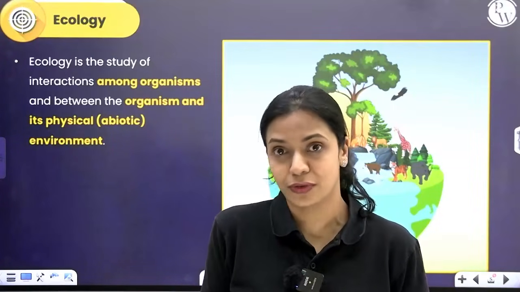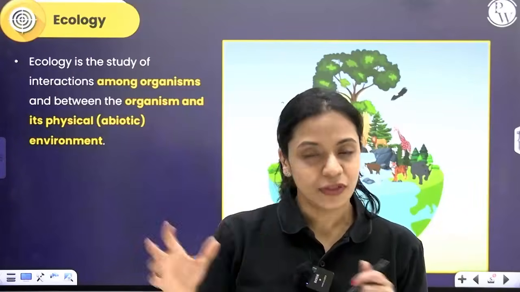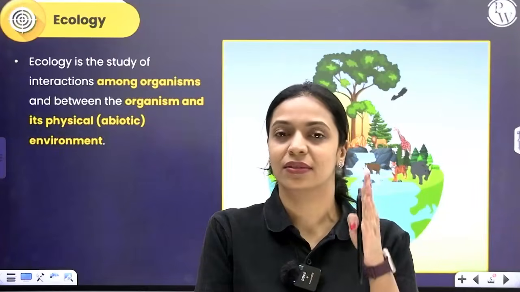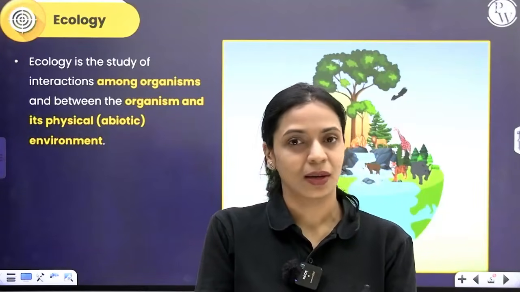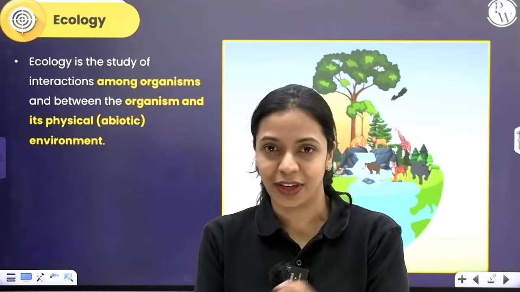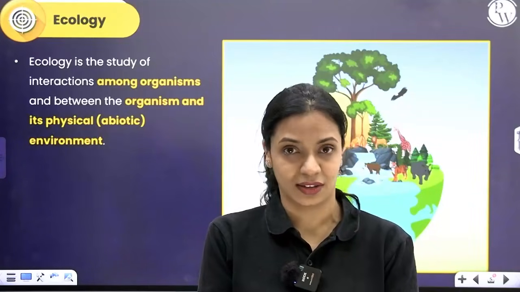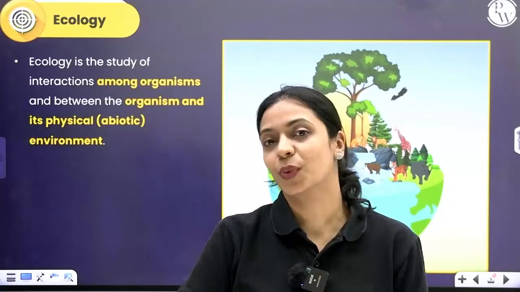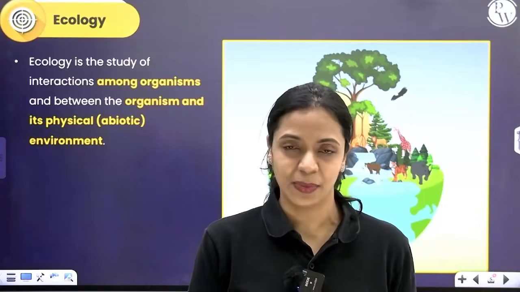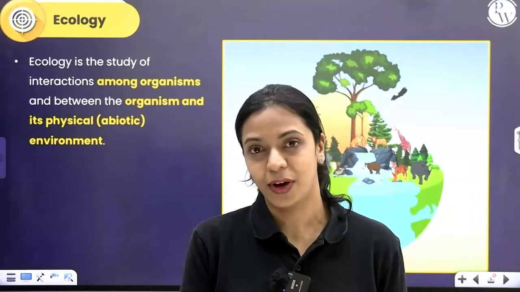They require water for photosynthesis. So, all of these interactions where living organisms are interacting with other living organisms belonging to the same species or different species, doesn't matter, and also between living organisms and their surrounding abiotic or physical environment, that is what we're going to learn about in ecology.